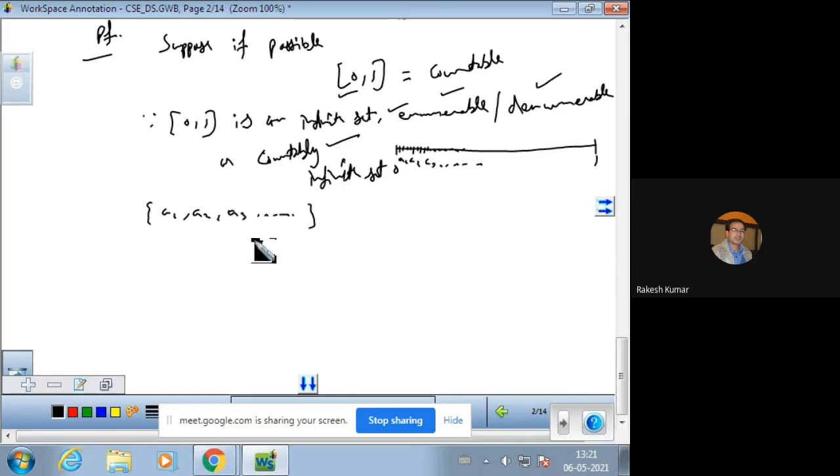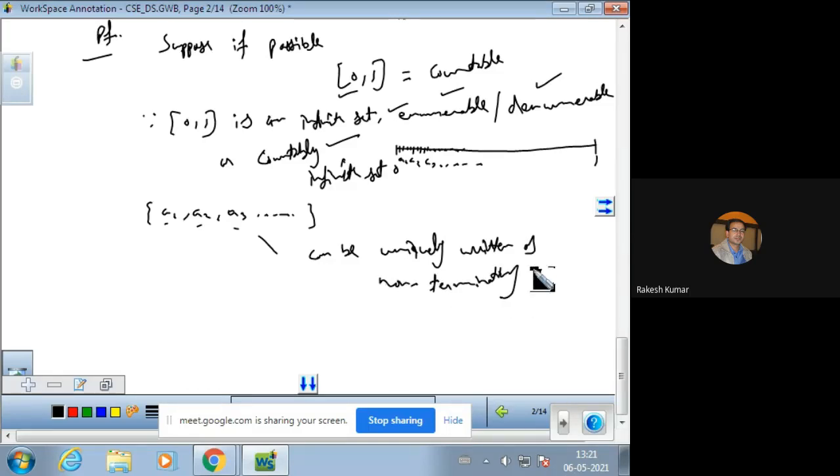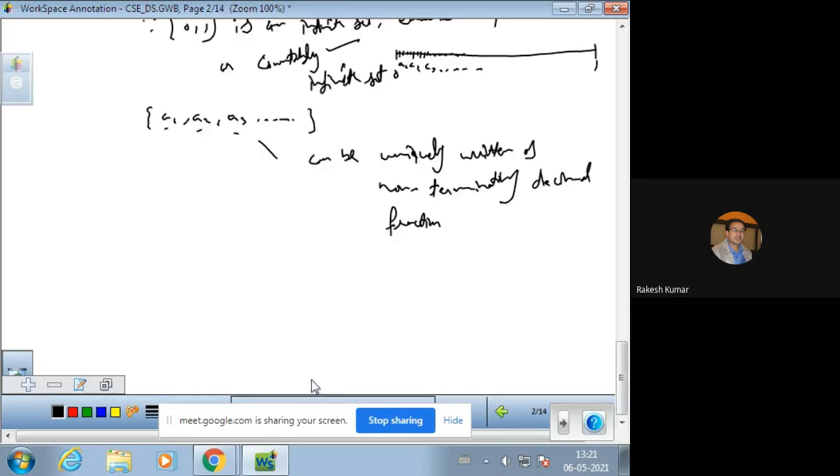Every real number in 0 and 1, suppose A1, A2, A3, can be uniquely written as, this is important, a non-terminating decimal fraction. It can be uniquely written. Uniquely means